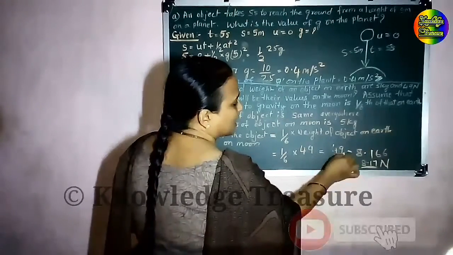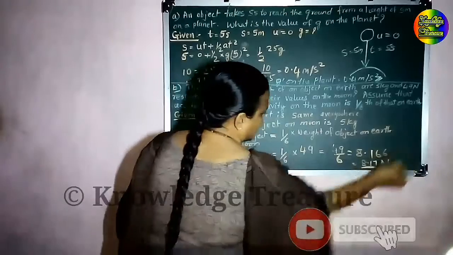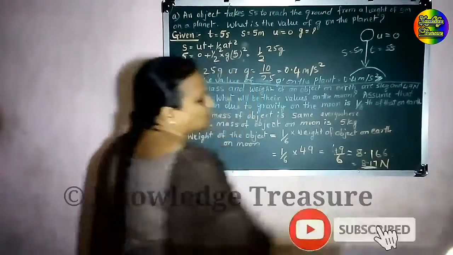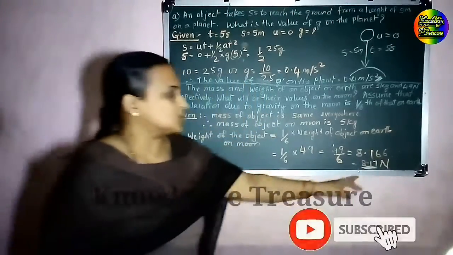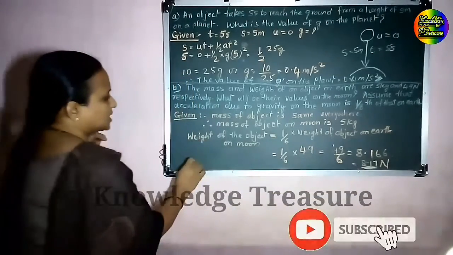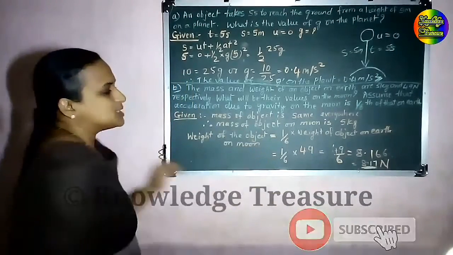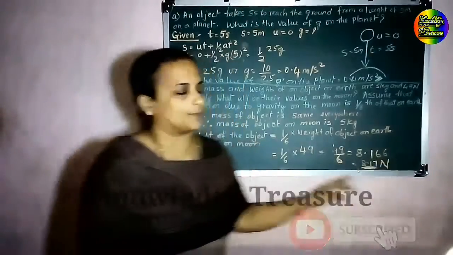So what are you getting? 49 upon 6, that is 8.166. So you can write it as 8.17 Newton. So you can conclude that the weight of the object on Moon is 8.17 Newton.